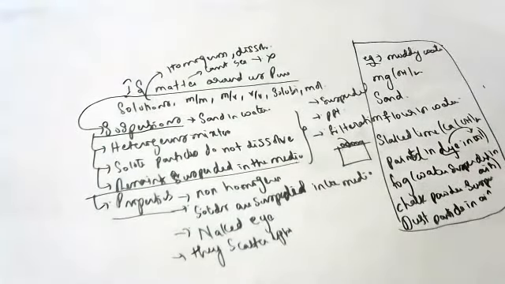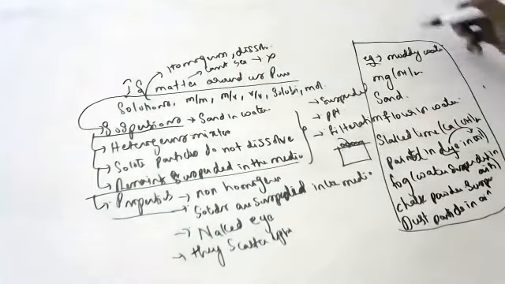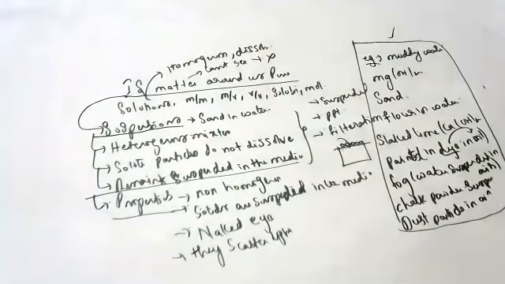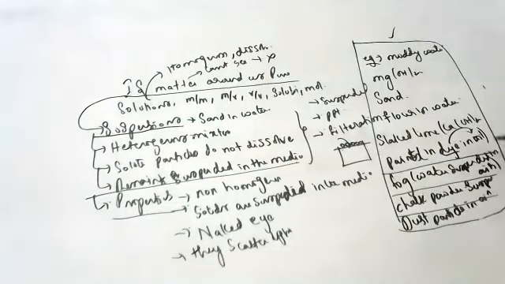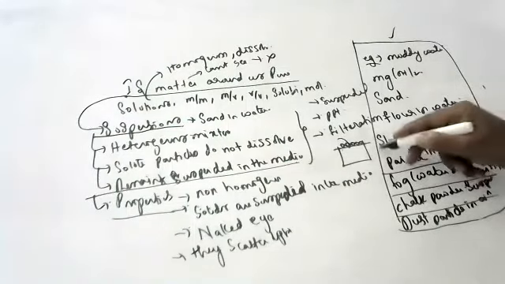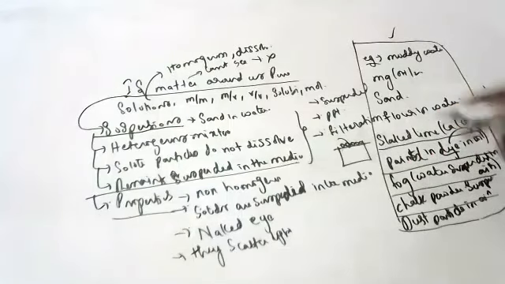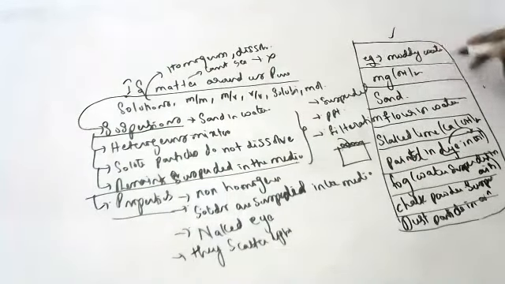In the exam, they will be asking various combinations, to identify which is the solution, which is the suspension, which is the colloid. I have given the maximum number of examples so that you will be in a position to identify which is the suspension. Suspension means the particles are big in size and you can see them: dust particles, chalk particles, fog, slaked lime, flour, sand, magnesium hydroxide, mud.